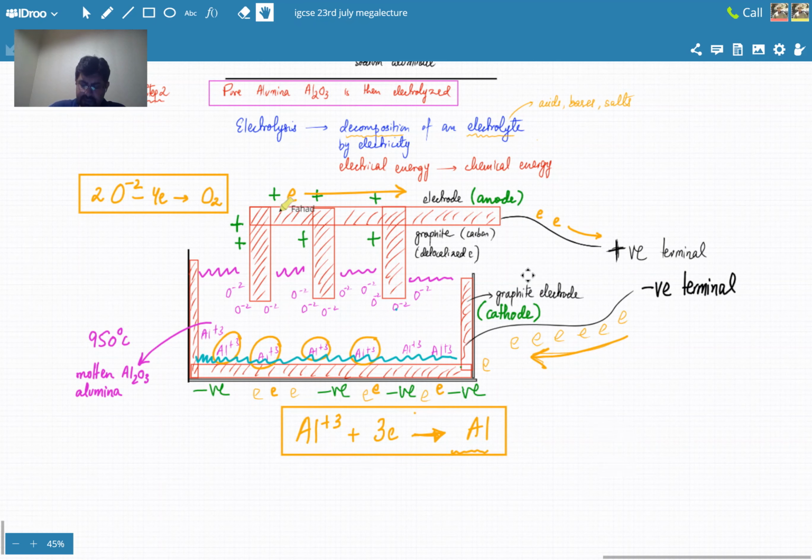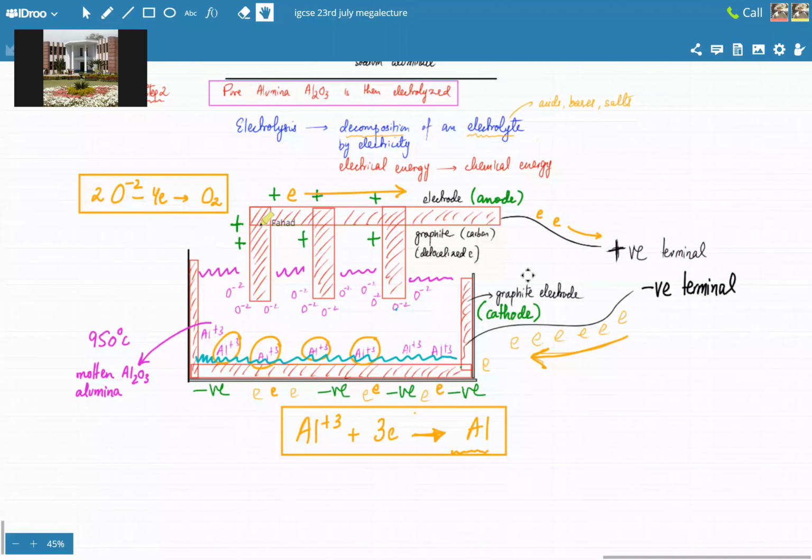बस इस equation का वो देख लो कि the only reason I had 2 oxide ions in the equation was कि to form O2 I need 2 oxygen atoms forming. So 2 oxygen atoms can only form if I have 2 oxide ions and they lose a total of 4 electrons to form 2 oxygen atoms which join together to form an O2 molecule because it's diatomic. It never exists as a single oxygen atom. ठीक है? So any questions about this? Ilham, clear है? Ahmed? Yes, sir.